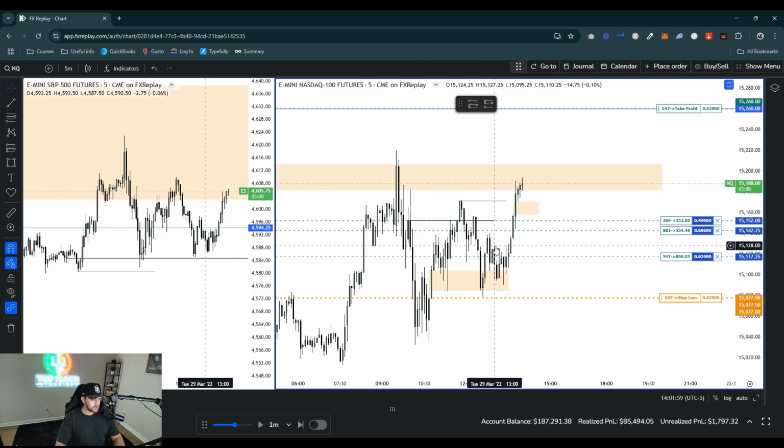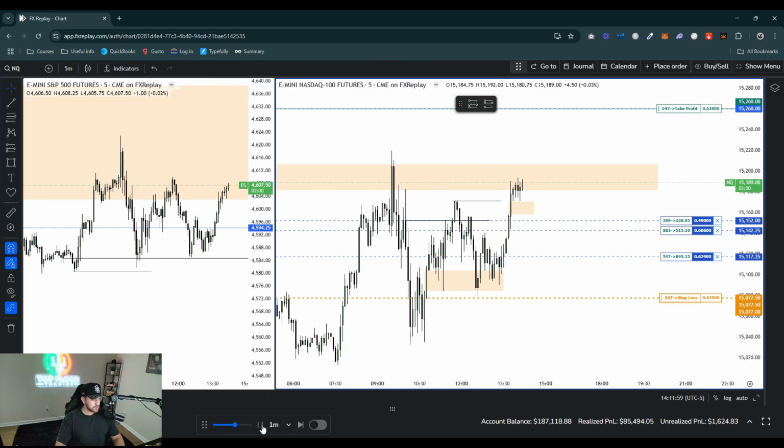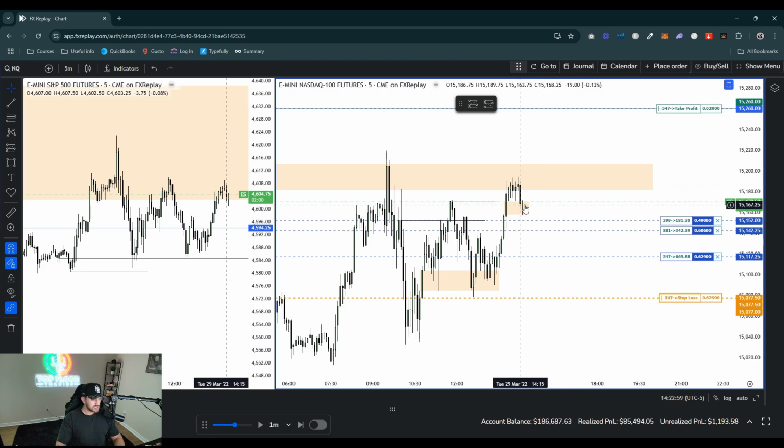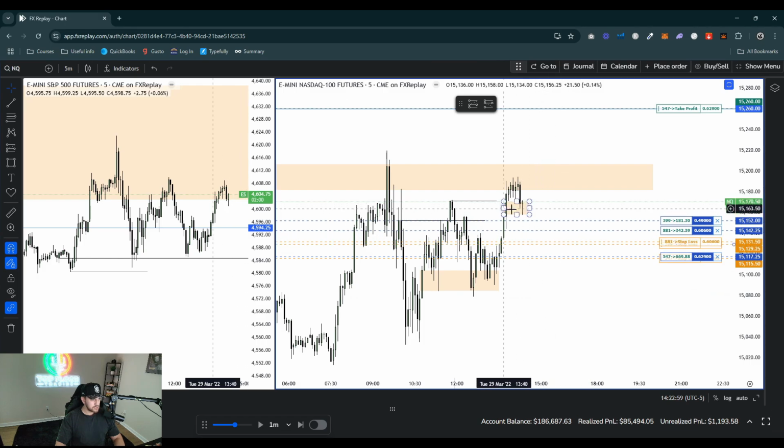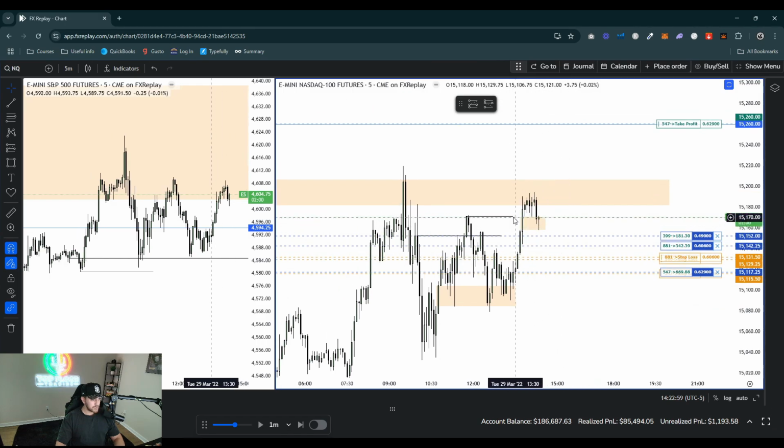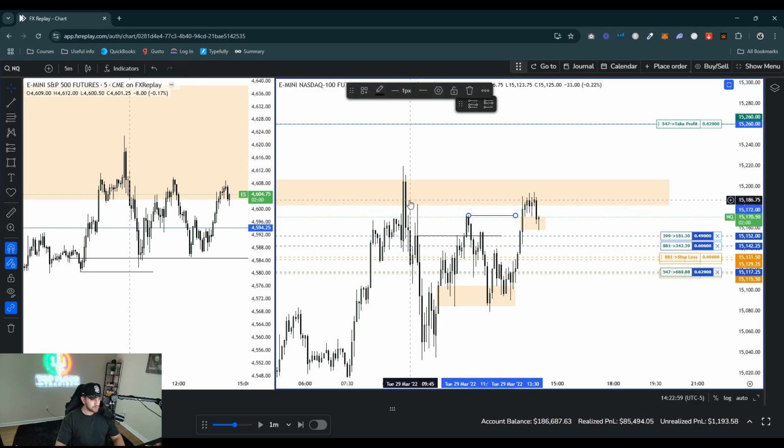And also 1 p.m. did open lower into this 5-minute. Let's go ahead and fast forward it. So I want to see that 5-minute be respected here. So we can start moving our stops up, break even on that one, stop right here, stop right here. So I want to see this 5-minute fair value gap be respected because it did form above these highs here. Price action did sweep out these internal highs as well.